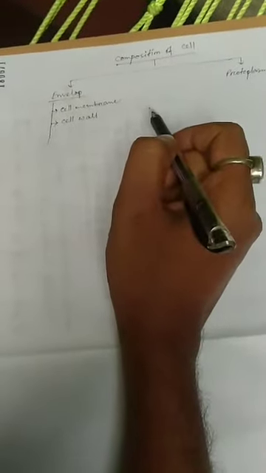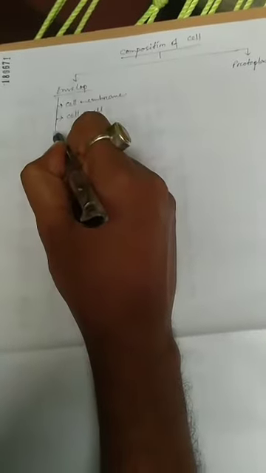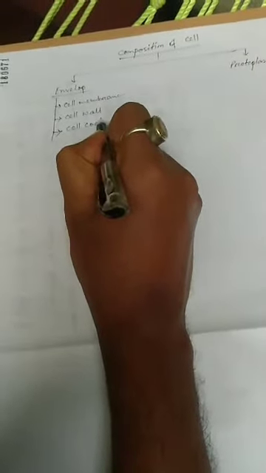Envelope of the cells are of three types, that is, cell membrane, which is common to all cells. Then cell wall, which is present in only plant cells and some prokaryotic cells. Then the cell coat, which is present in some animal cells only.